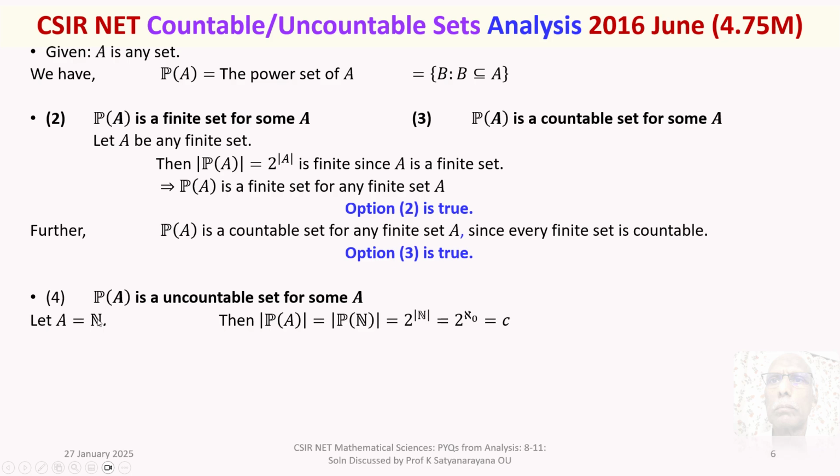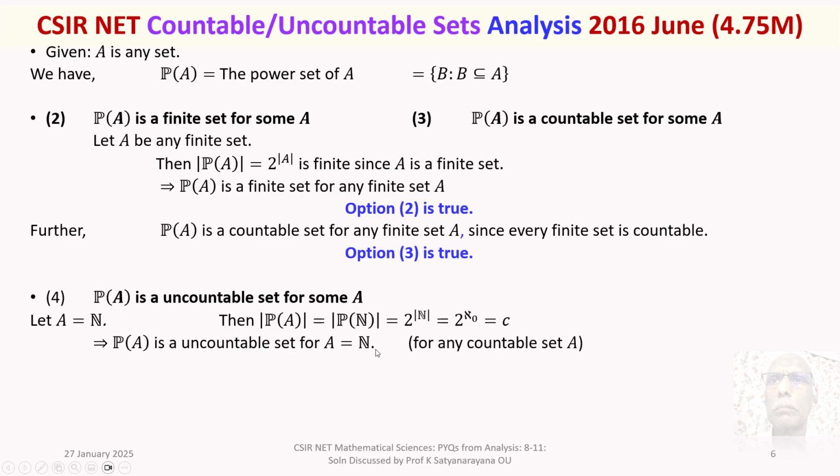Therefore, its cardinality is aleph naught. So, 2 power aleph naught is C. C is the continuum and it is uncountable. So, that will tell you power set of A is an uncountable set for A equal to N. And you can argue for any countable set A, this is true.